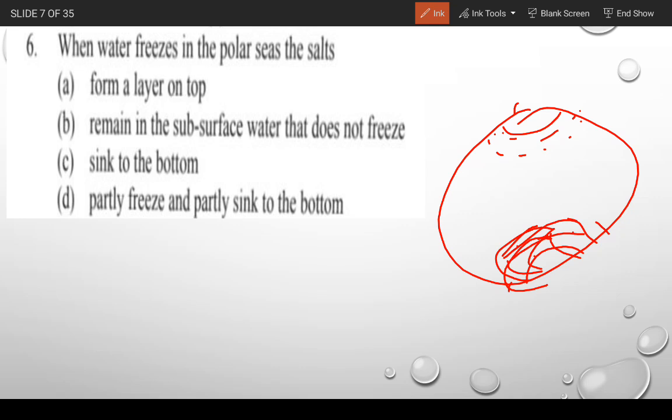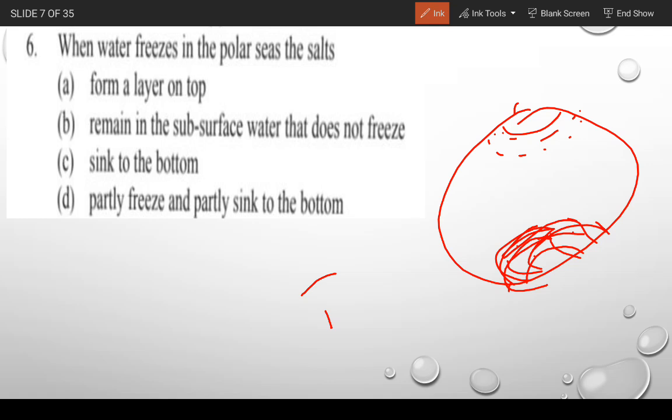So this is the question: when the water freezes in the polar sea, what happens to the salt? Does it form a layer in the upper part? Second, remain in the subsurface, meaning just below the water, and does not freeze. C. Sink to the bottom. And D. Partially freezes and partially sinks to the bottom.